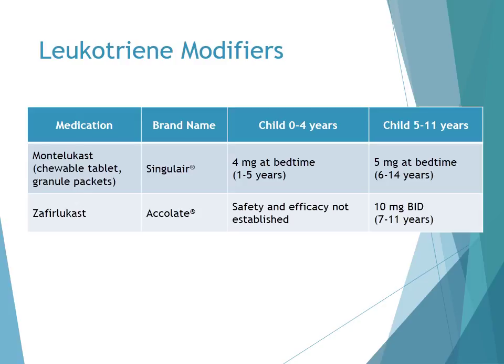For montelukast, for patients who are 1 to 5 years of age, it's recommended to give 4 milligrams at bedtime, and for patients 6 to 14 years of age, 5 milligrams at bedtime. Zafirlukast, on the other hand, is only approved for patients 7 years or older, and the dosing is 10 milligrams twice a day for those patients.